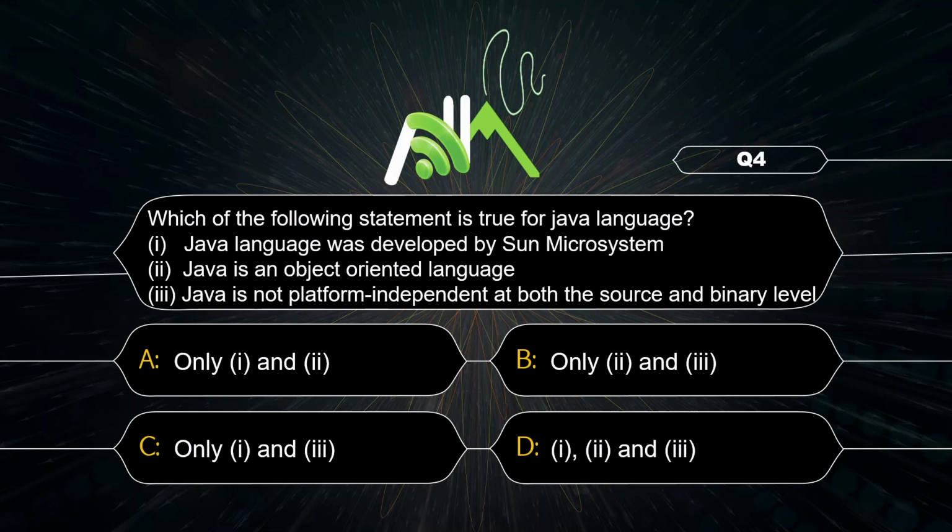Which of the following statements is true for the Java language? Java language was developed by Sun Microsystems? Yes. Java is an object-oriented language? Yes. Java is not platform independent at both the source and binary level? I told you it is platform independent at both levels. Source because of primitive data types, binary because of bytecode. So the third option is wrong, first and second are correct. So option A is correct here.